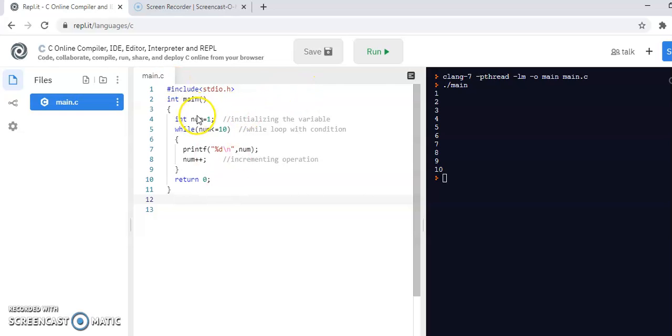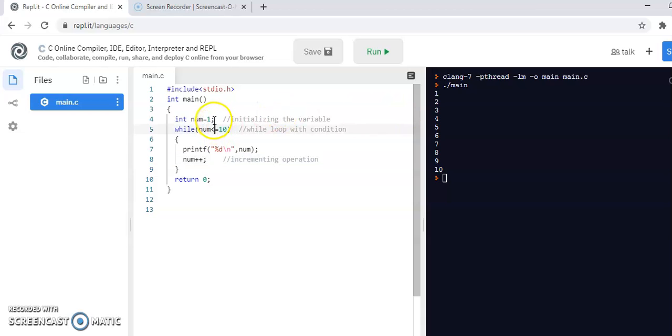So you can see num is equal to 1. I have given the initial value. Earlier we had it all in the same line. Here we have split it: we initialize over here, the condition check is happening over here, and the increment function is happening over here. So the for loop was in a single line, and for the while loop we have split it.